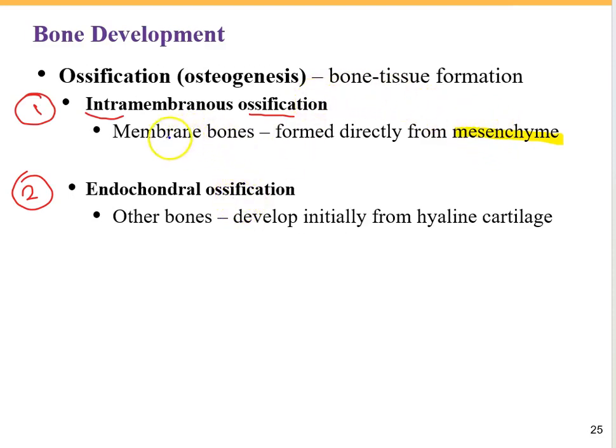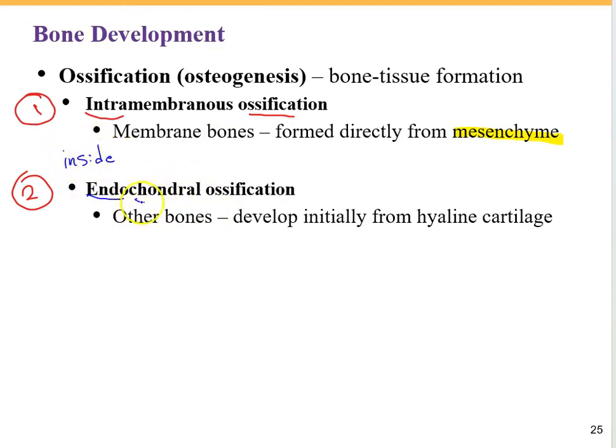So then the bones are called membrane bones. Some of the bones in our body, like frontal bones and cranial bones, are going to be ossified through intramembranous ossification. And the next one is called endochondral ossification. Again, endo means inside.